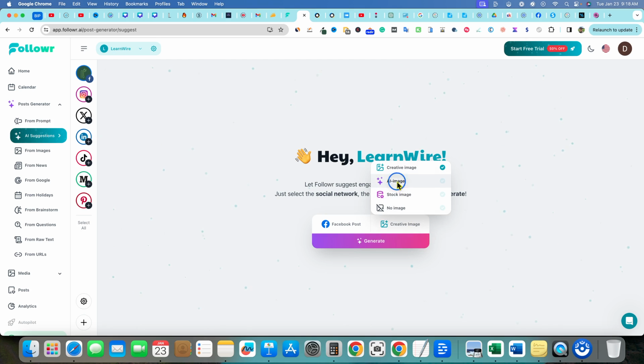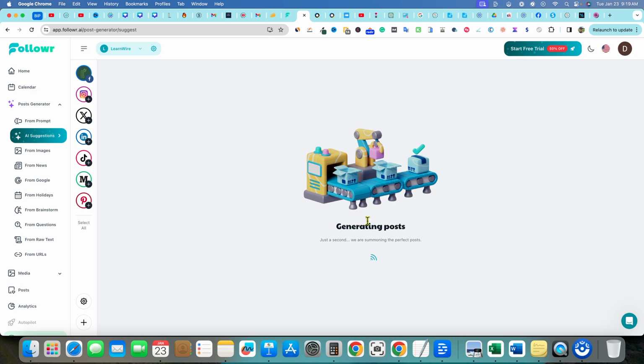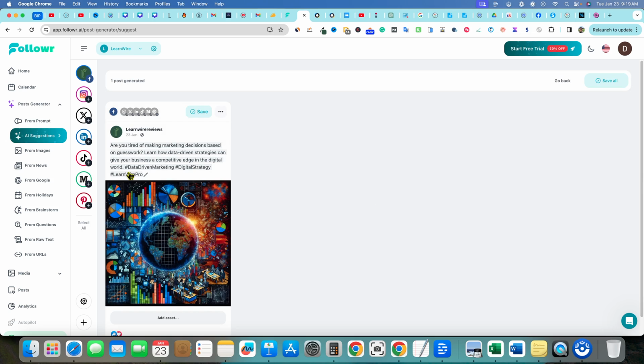This is an AI suggestion. Creative image. Let's go with AI image and see what it comes up with. So I'm going to say generate and just see what it comes up with. Let's just try one post right here. Is it going to just automatically create a post straight up without us even giving it a prompt? If we want to go from a prompt, that's probably what you're going to want to do. AI suggestions is going to analyze your business, analyze your website. I did put in my LearnWirePro.com website. That's what it's going to be going off of, not my LearnWire YouTube channel. And then it's going to create some posts from there.